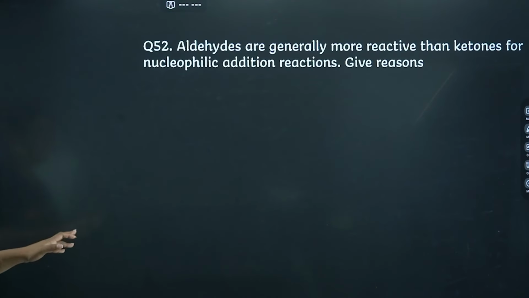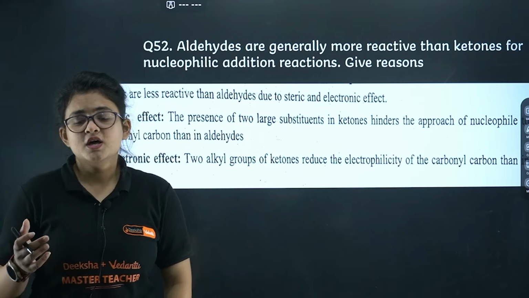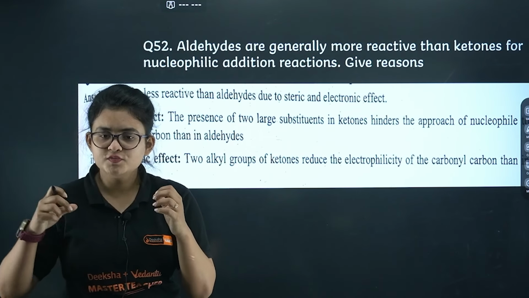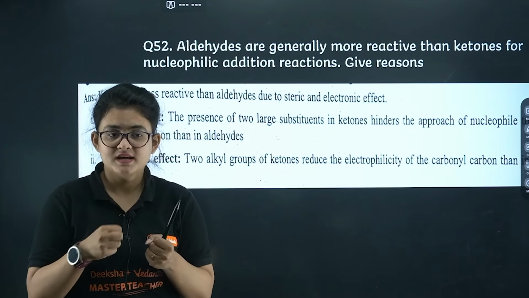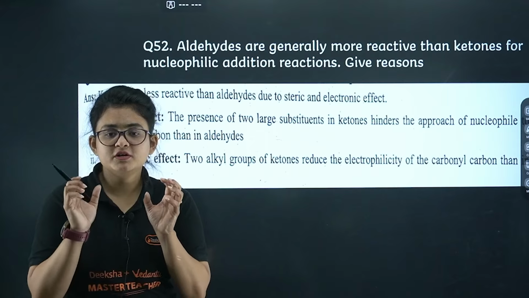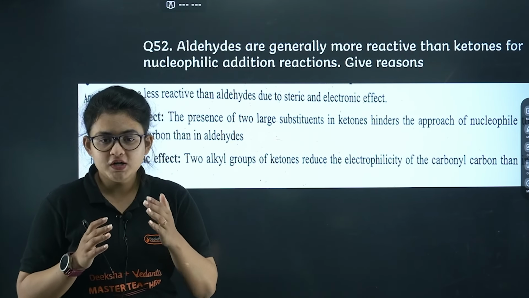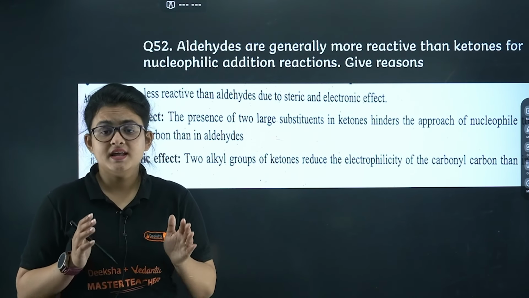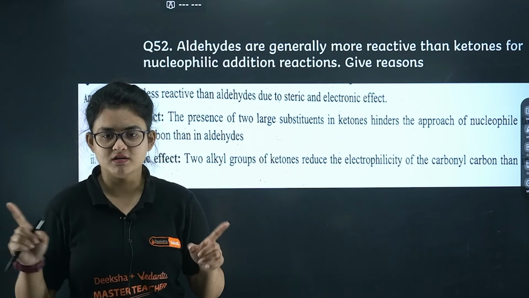Aldehydes are generally more reactive than ketones. Two reasons we can discuss over here. One is steric effect, another one is electronic effect. Why steric effect? So if you are using a ketone, two R groups are there. If the nucleophile wants to approach the carbonyl carbon, then it needs some space. That attack must be prominent. If the two bulky R groups prevent the approach of the nucleophile towards the carbonyl carbon, then definitely the reactivity decreases, and hence ketone is less reactive than aldehyde, because in aldehyde one end is hydrogen, right?